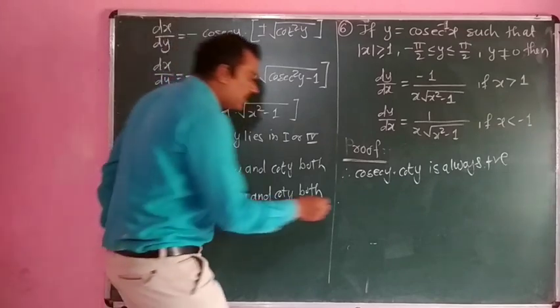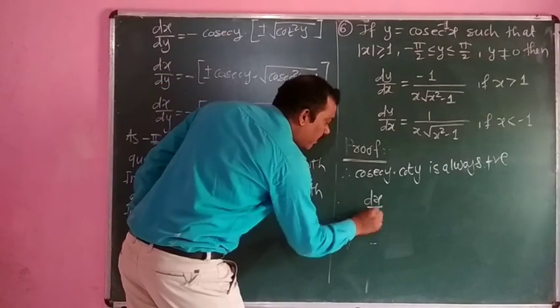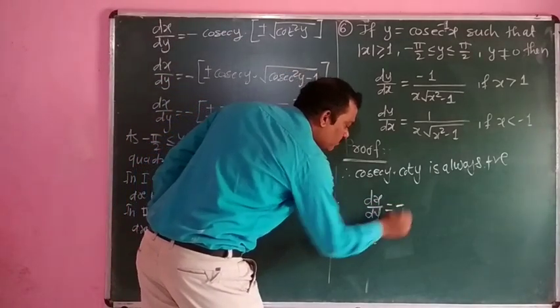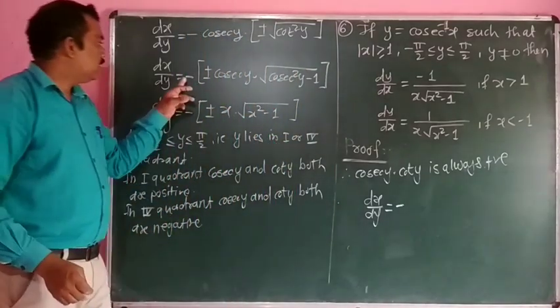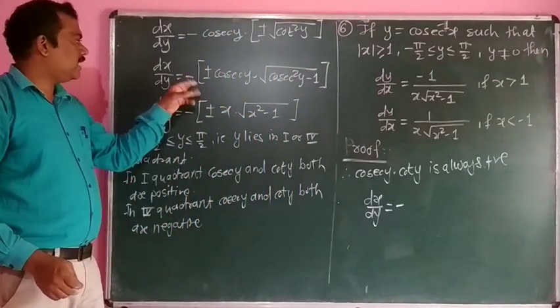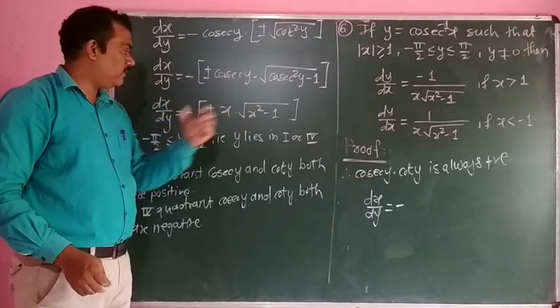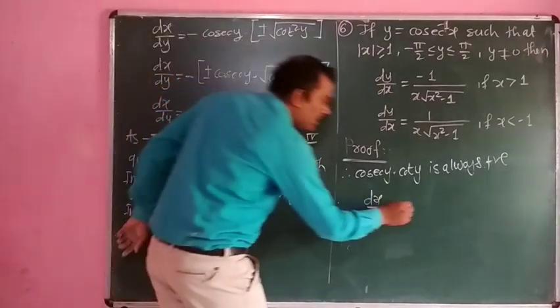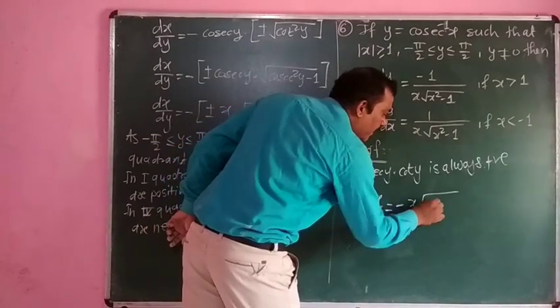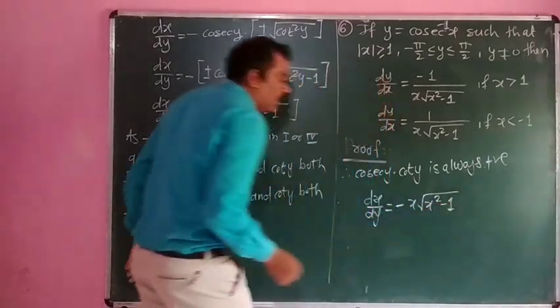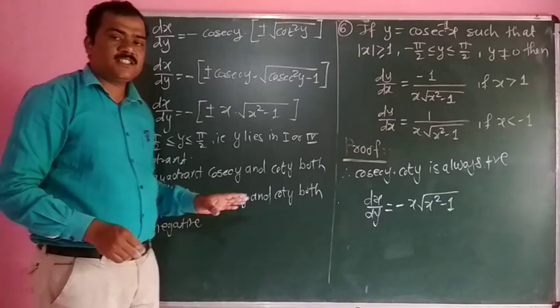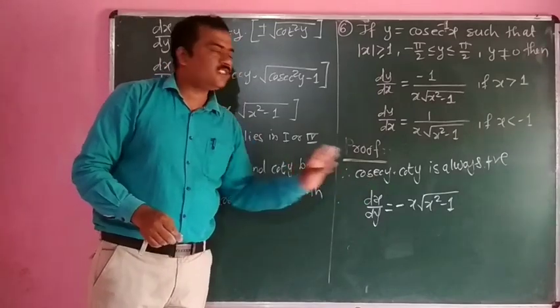So here we take dx by dy equal to minus, where this minus sign is the original minus sign in the derivative, but the remaining value is always positive, that is x into under square root of x square minus 1. Now we consider the restrictions on x: x is greater than 1 or x is less than minus 1.